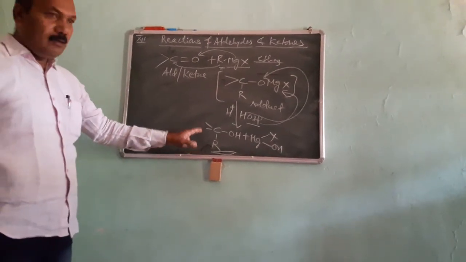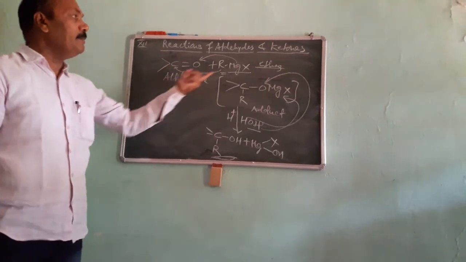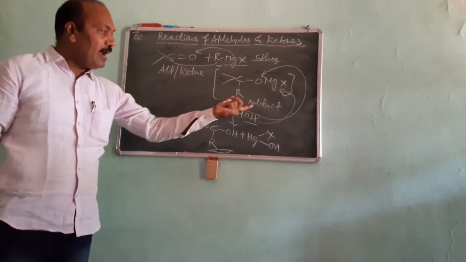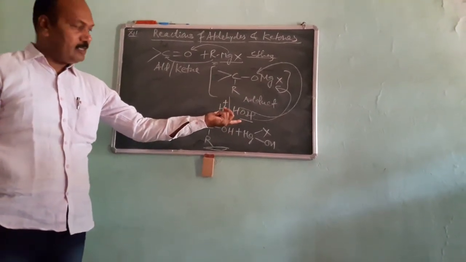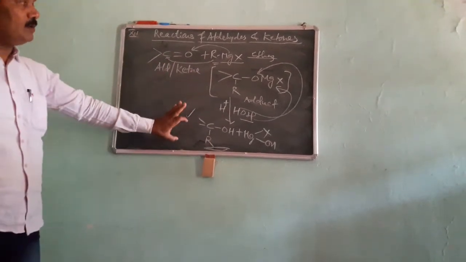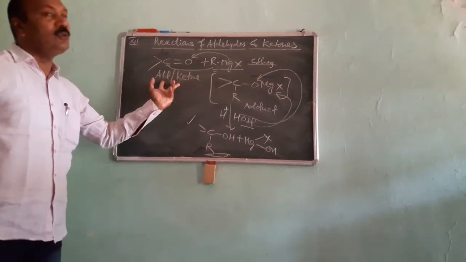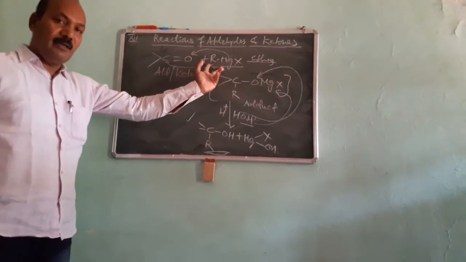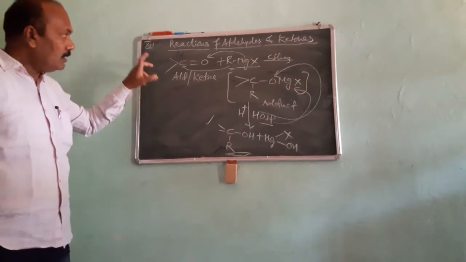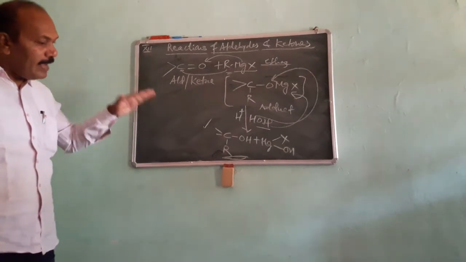Our ultimate goal was the addition of Grignard reagent on the carbonyl compound, aldehyde or ketone, in presence of ether. Correspondingly, an intermediate adduct is formed. When this adduct further undergoes acid hydrolysis, there is formation of alcohol. So this is a general reaction for the preparation of alcohol from the aldehyde or ketone or carbonyl group by addition of the Grignard reagent. Now let us see what happens in the addition reaction on formaldehyde, acetaldehyde and acetone.